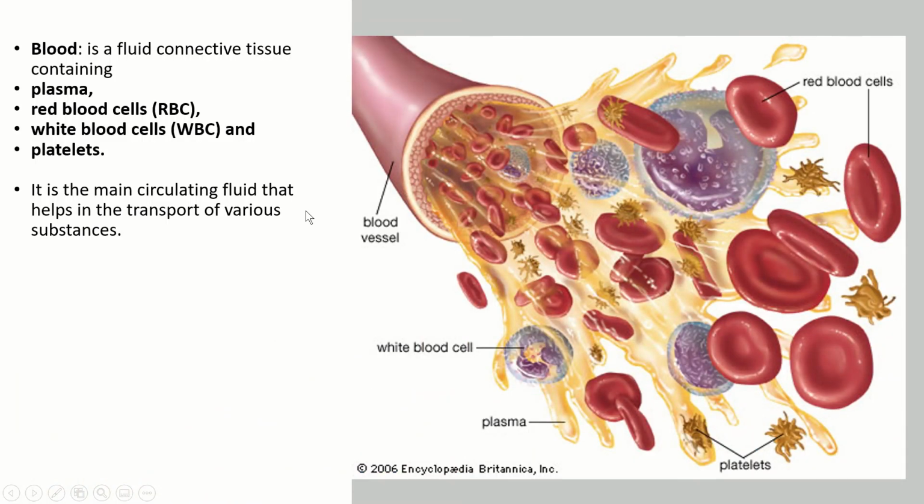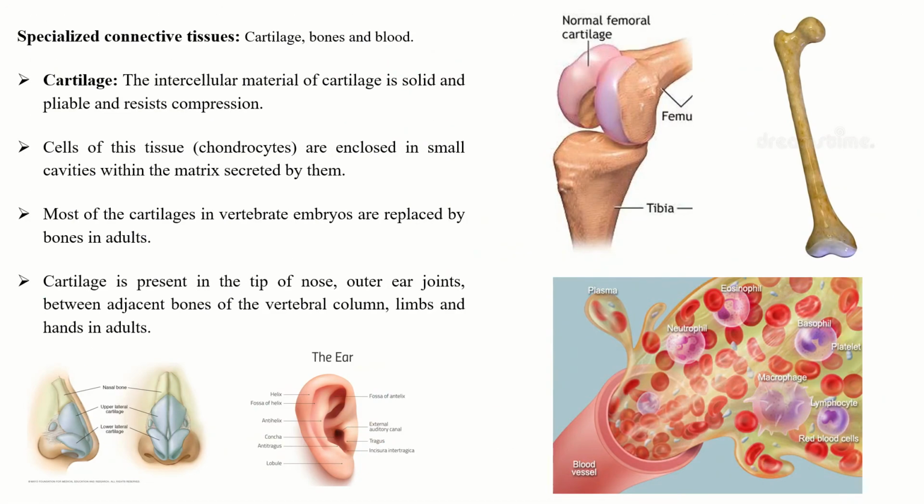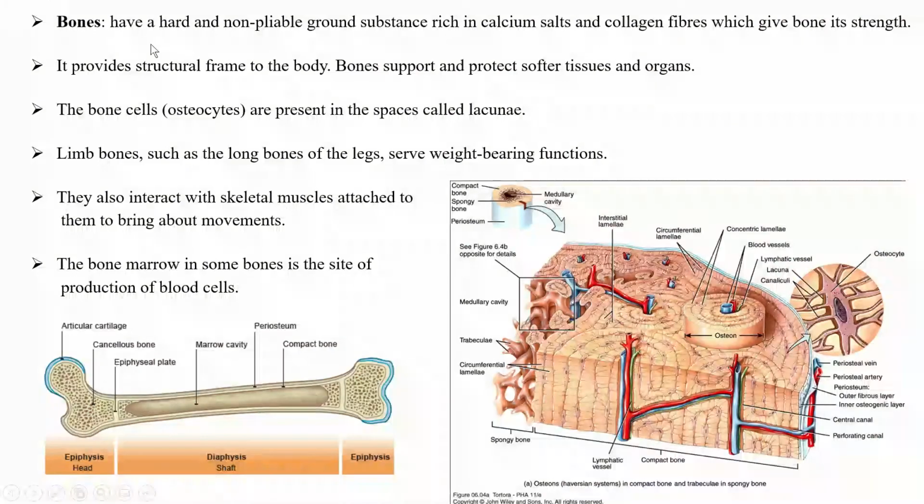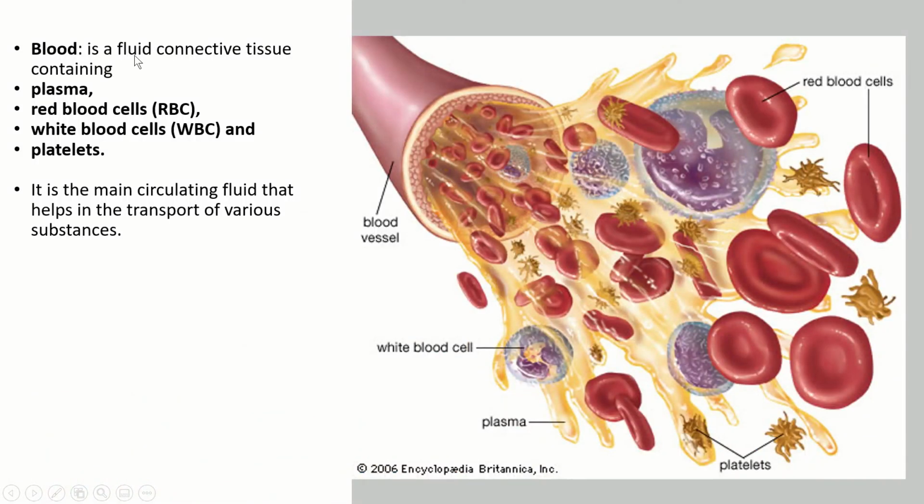Now, the third type of specialized connective tissue is the blood. Blood is a fluid connective tissue containing plasma. You can see it is a flowing fluid, water-like but a little thick. That's why we call it a fluid connective tissue containing plasma.